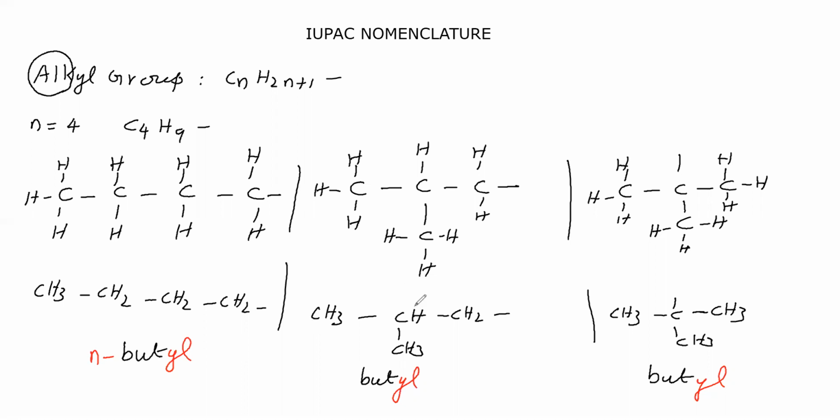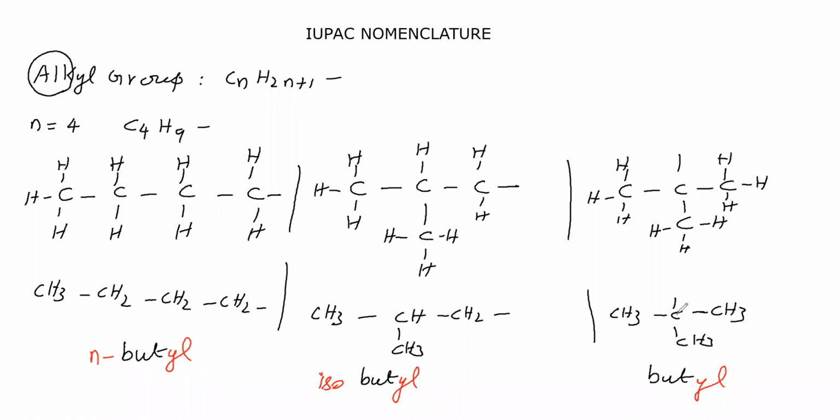Here it is the second carbon. This second carbon is having 2 CH3 groups. Therefore, we have to write the word iso. So, for this, we give isobutyl.